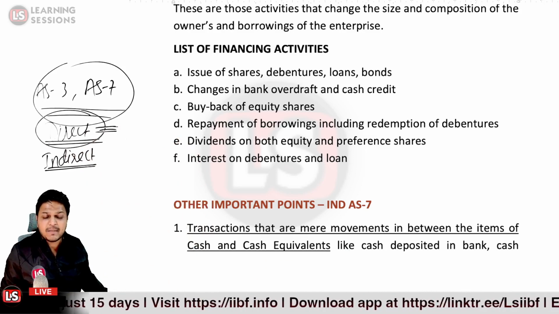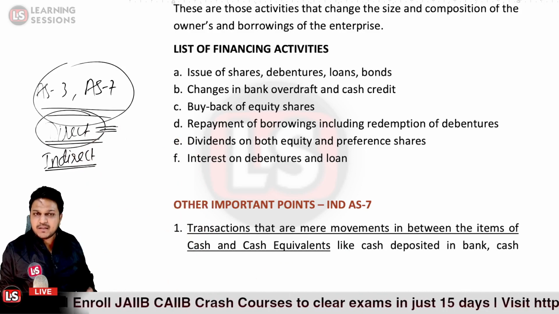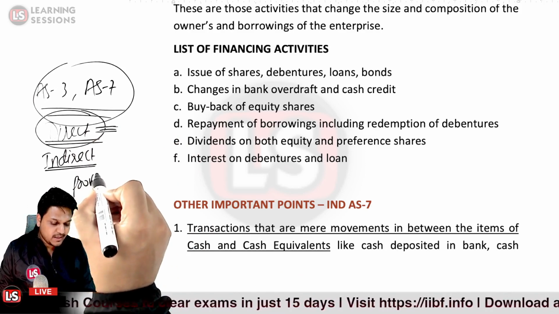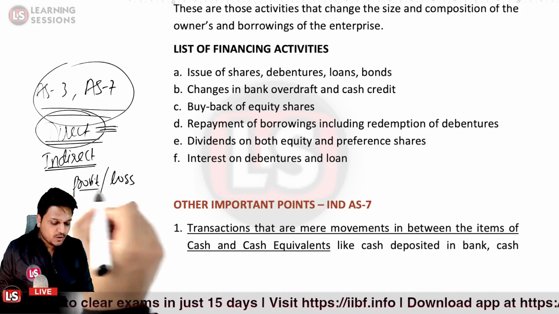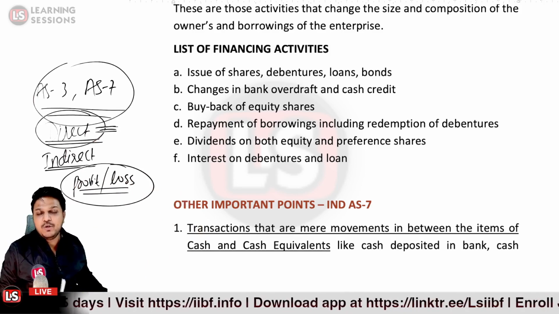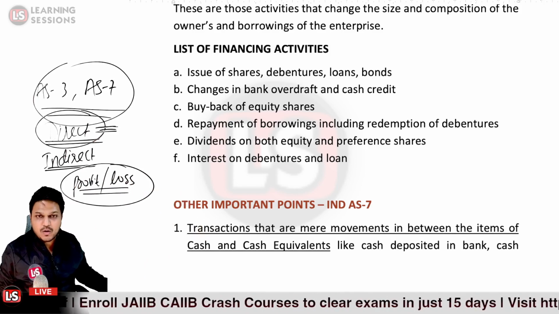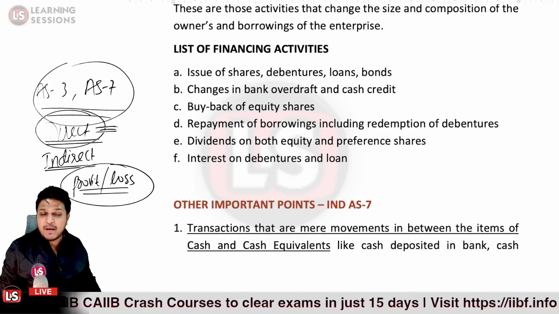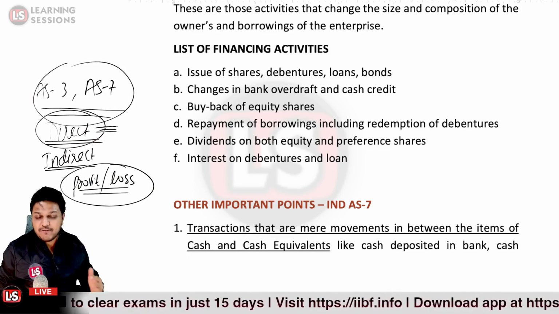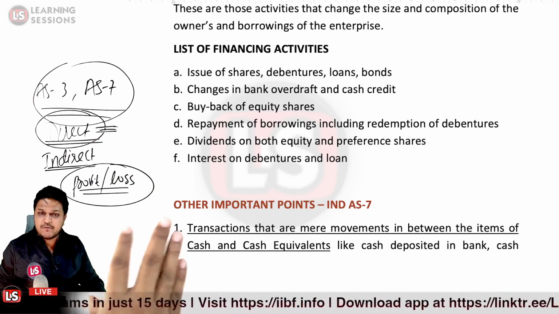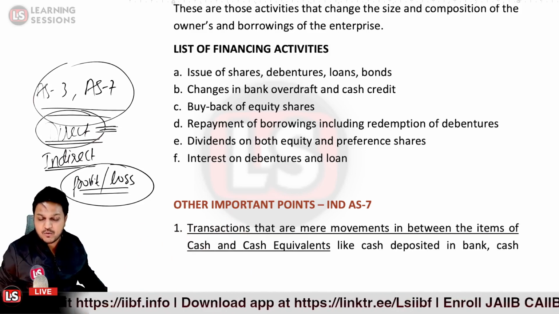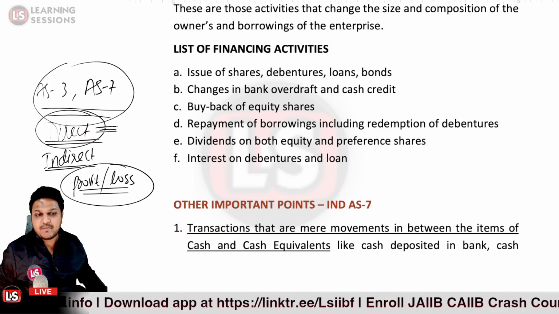In case of the indirect method, the profit or loss is first adjusted for any non-cash expenses, or for any deferral of payment or receipt from the previous year. Then you go for the cash inflow or cash outflow. That is the indirect method.